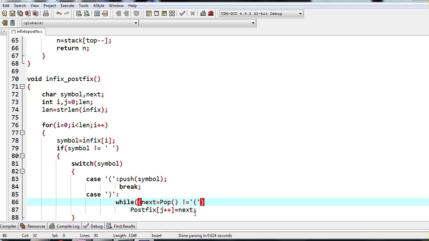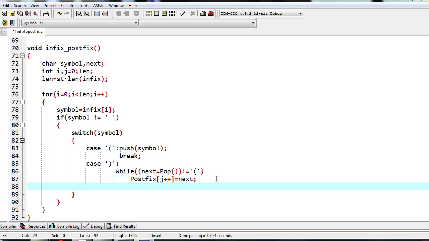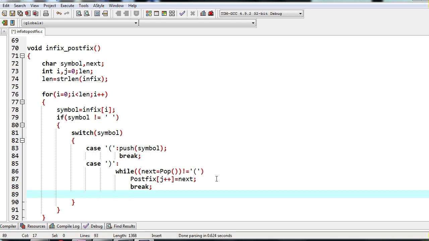So let us store this complete thing inside the bracket case. Okay, so this is done: whenever we get a right parenthesis, until we get a left parenthesis, we are popping and copying to the postfix array. break. That's it. This is for the parenthesis.